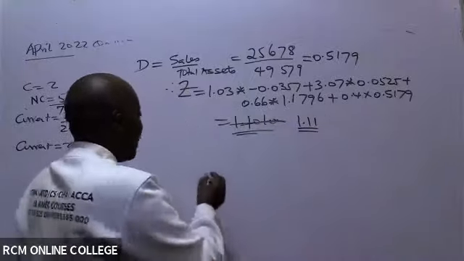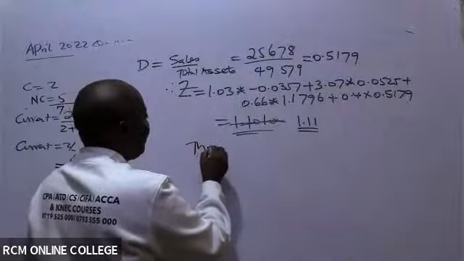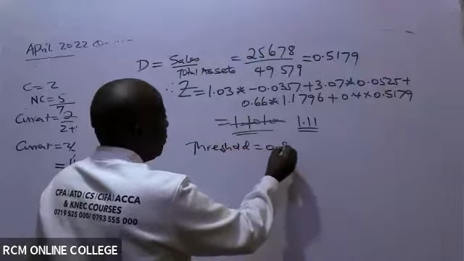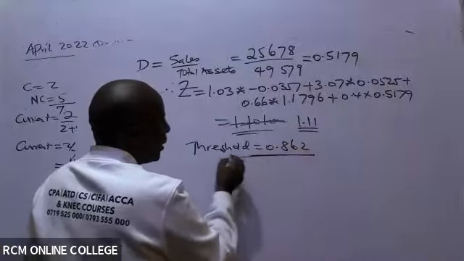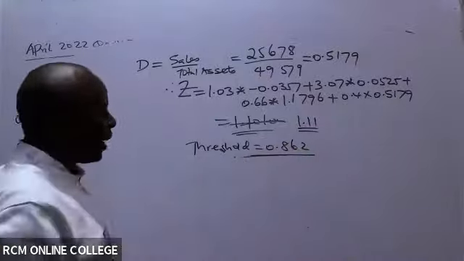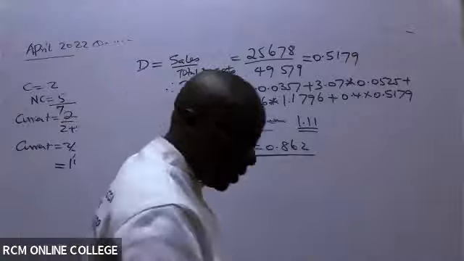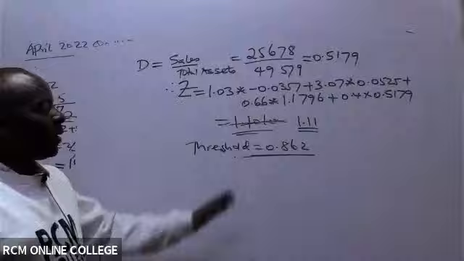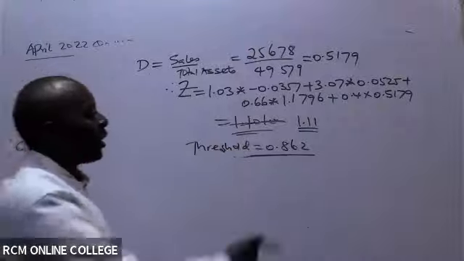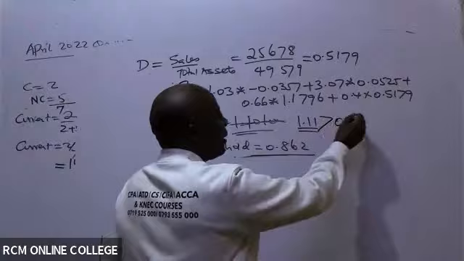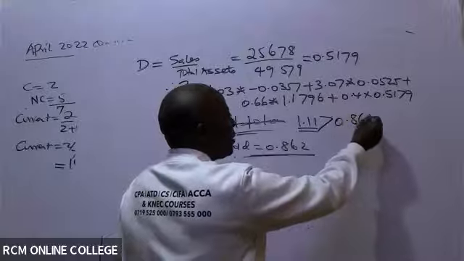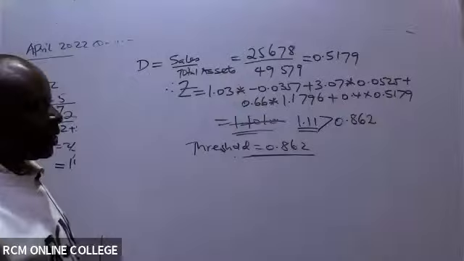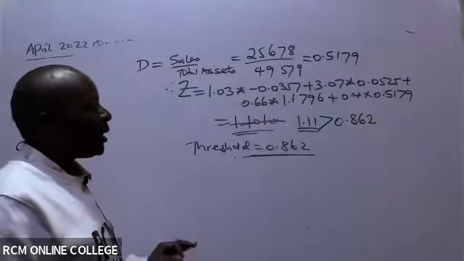And then of course we have our threshold of 0.862. This one you cram. This is the benchmark. And our 1.11 is more than 0.862, meaning that the firm is liquid.